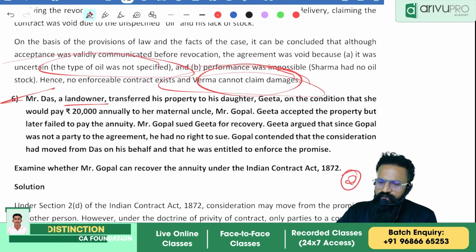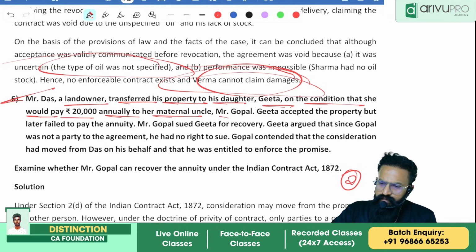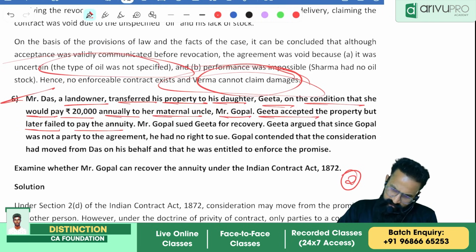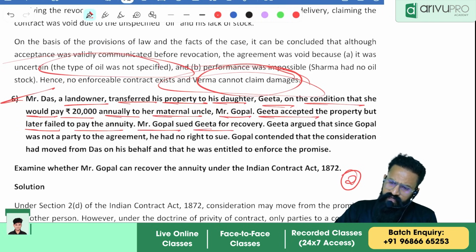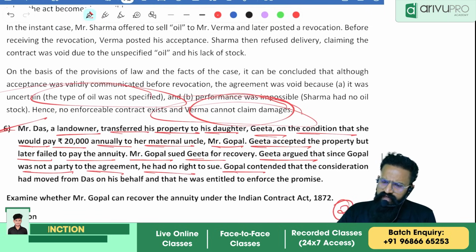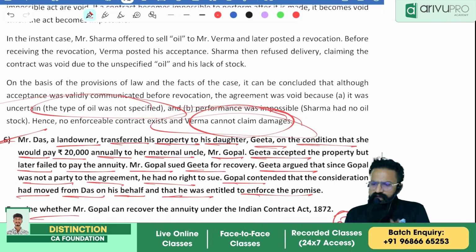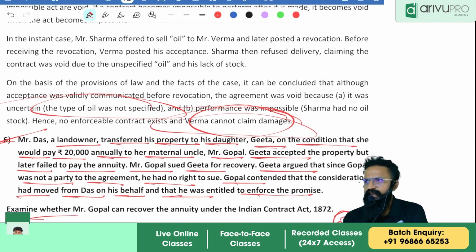Mr. Das, a landowner, transferred his property to his daughter, Geeta, on the condition that she would pay 20,000 annually to her maternal uncle, Mr. Gopal. Geeta accepted the property but later failed to pay the annuity. Mr. Gopal sued Geeta for recovery. Geeta argued that since Gopal was not a party to the agreement, he had no right to sue. Gopal contended that the consideration had moved from Das on his behalf and that he was entitled to enforce the promise. Examine whether Mr. Gopal can recover the annuity under the Indian Contract Act 1872.